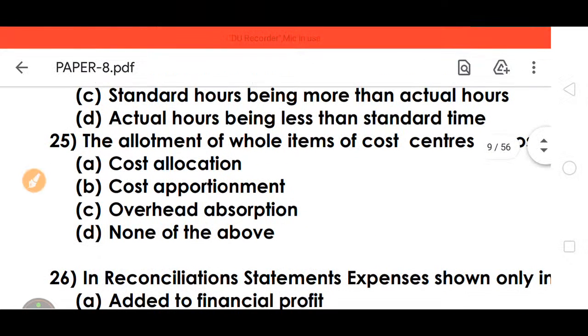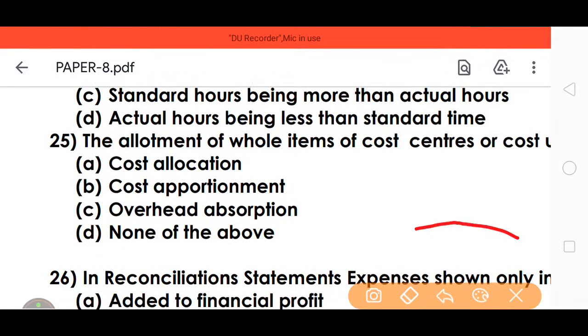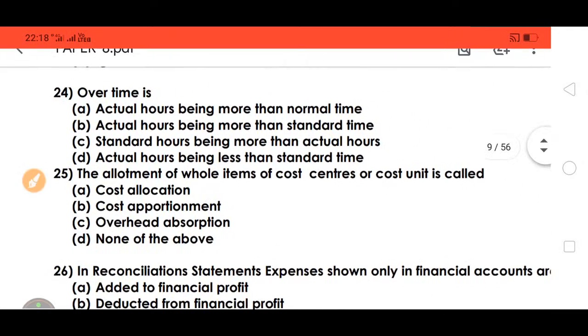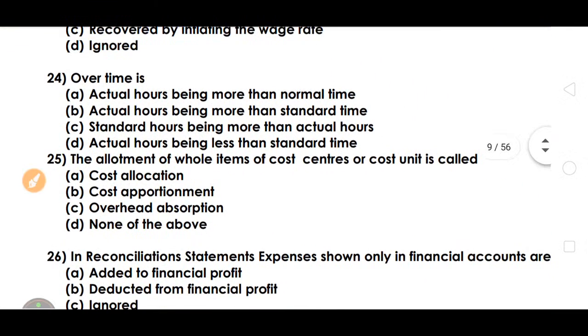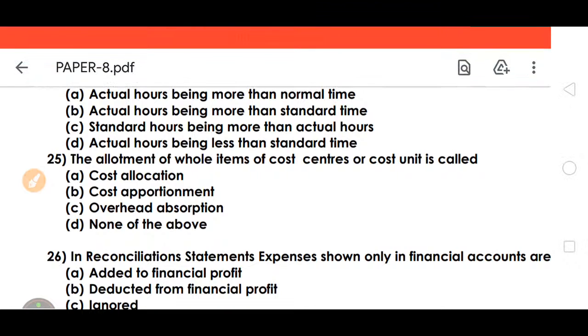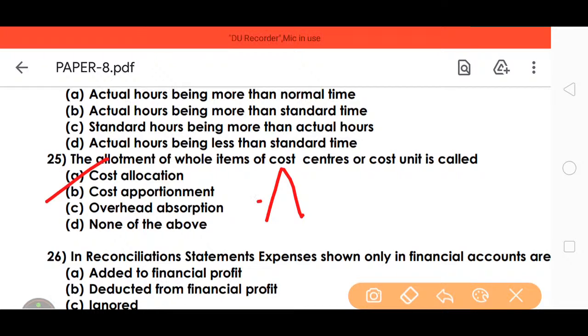A is the right answer. The allotment of whole items of cost to cost centres or cost units is cost allocation. So A is the right answer.